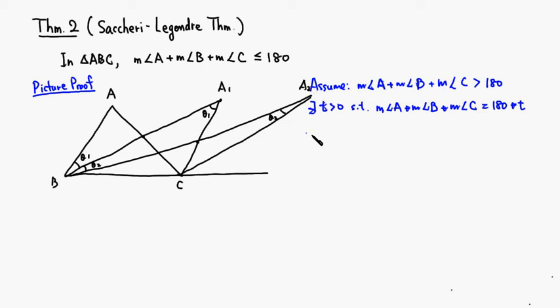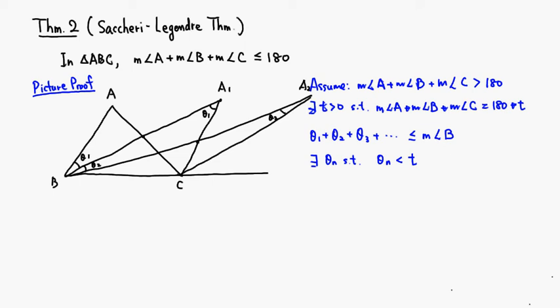So theta 1 plus theta 2 plus theta 3 and so on will never exceed the measure of angle B. So this is less than or equal to the measure of angle B. Since we are adding infinitely many angle measures, at some point there should be some theta n such that theta n is strictly smaller than that t number. t is a positive number, so we can find a theta smaller than t.